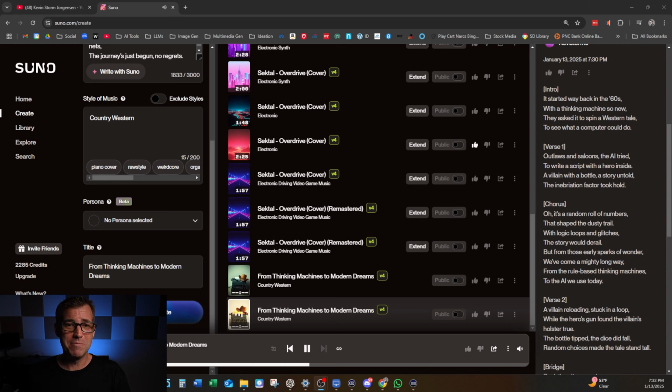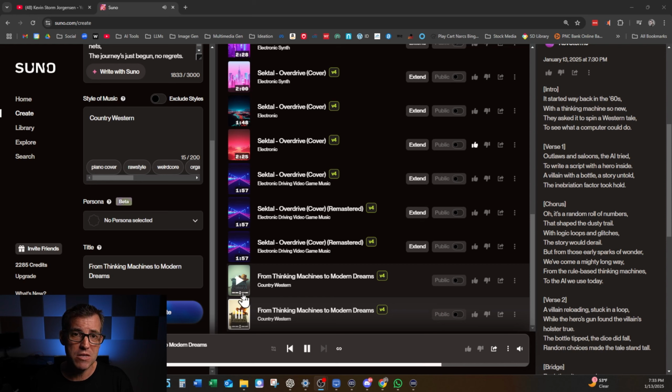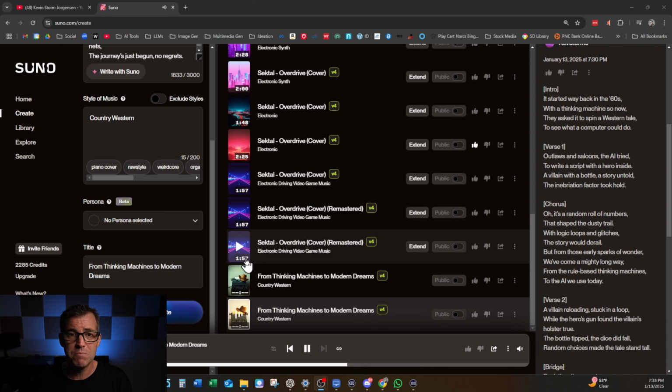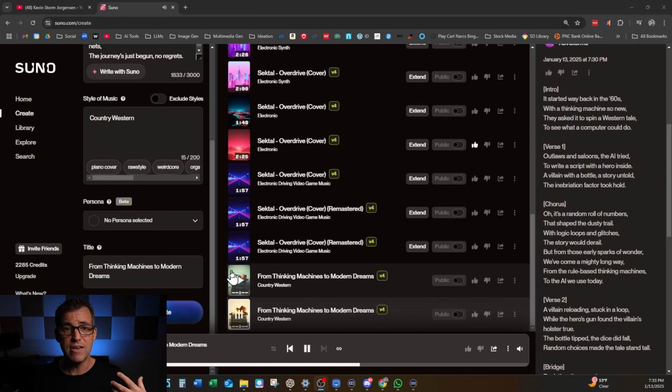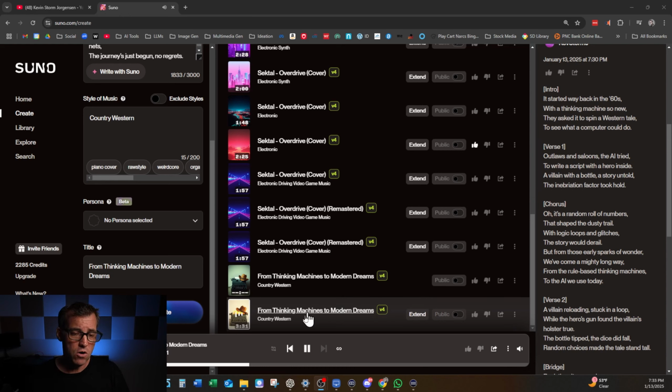I'm gonna have a hard time deciding between these two. They both sound pretty good. So what I'm going to do is wait for them to be fully generated. Right now, they are still in the process of being generated, even though we are listening to them. You will know that they're complete when the full timing is shown there. You see these other songs that I've generated in the past have times there. So when that time is listed, that indicates the song is complete. Until that's done, we really can just preview the song. You can't do any changes or remasterings of it, or make modifications.